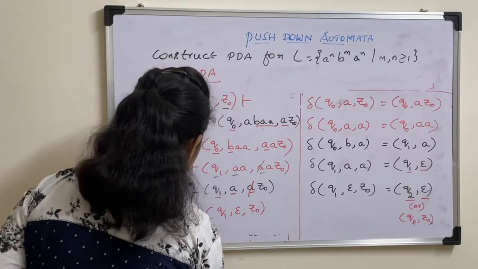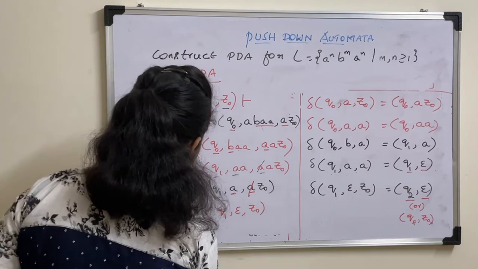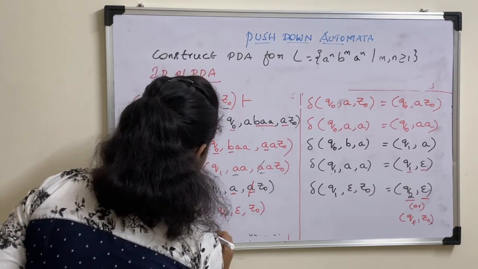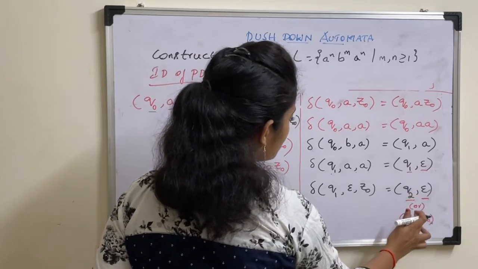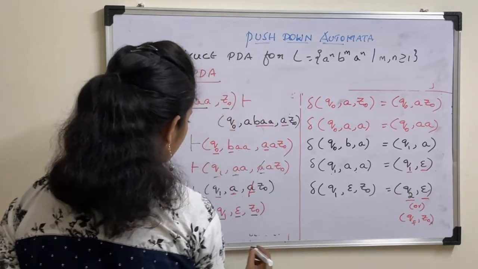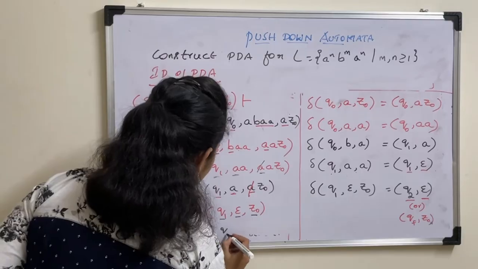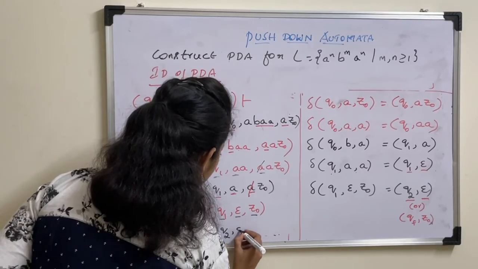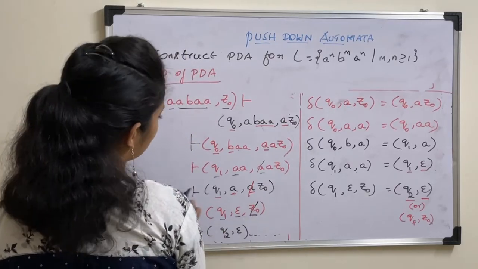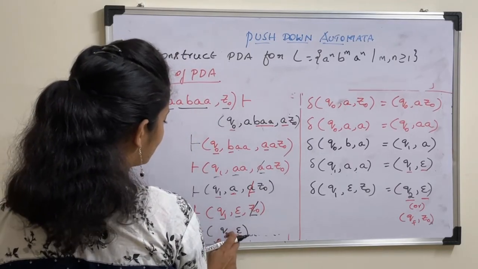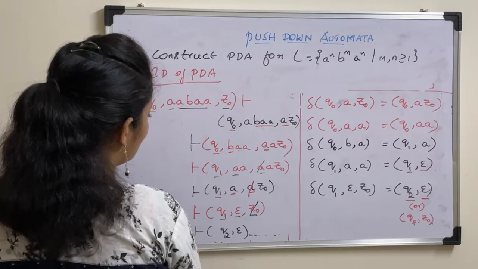So this can be written as Q1 epsilon Z0 means it can be either Q2 epsilon or QF Z0. So write it as Q2 comma epsilon. That means I am popping this Z0 also, so that it contains only Q2 comma epsilon.